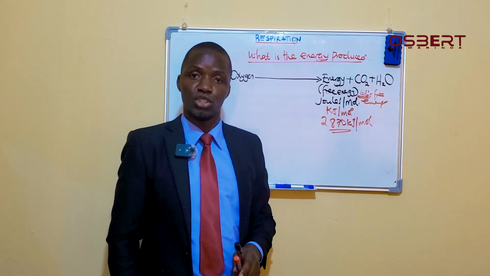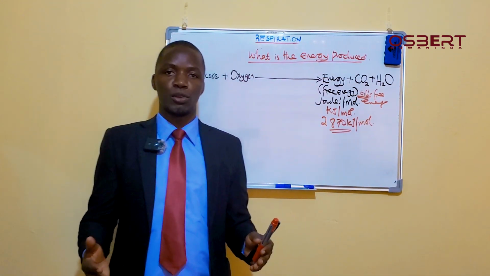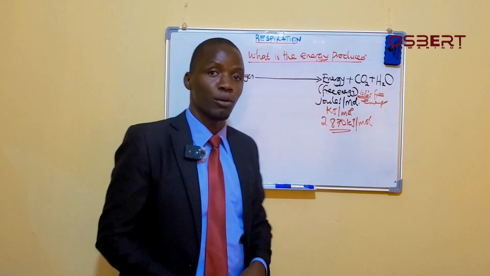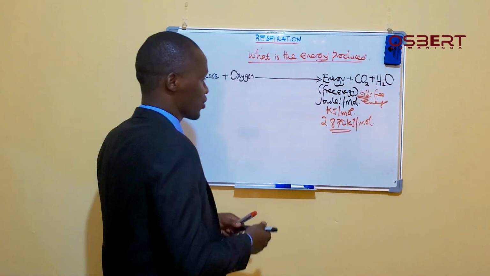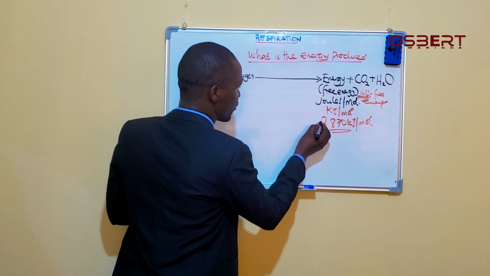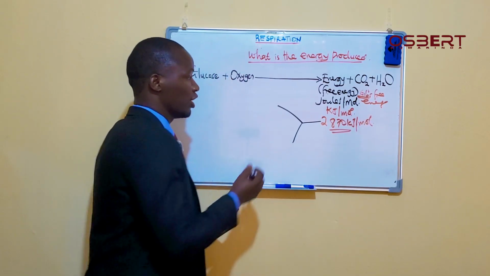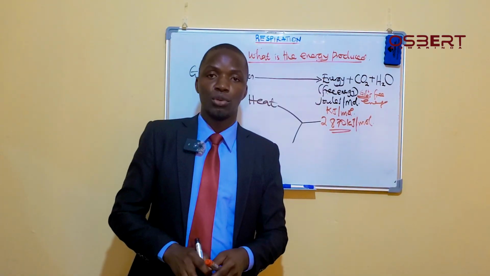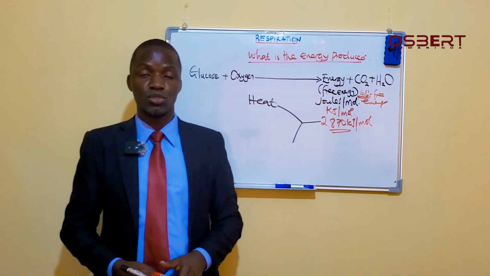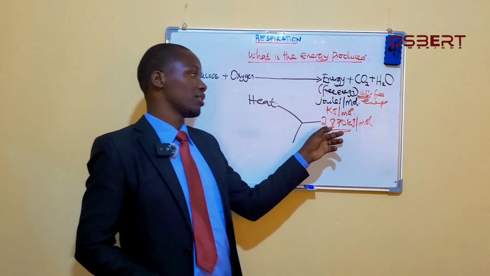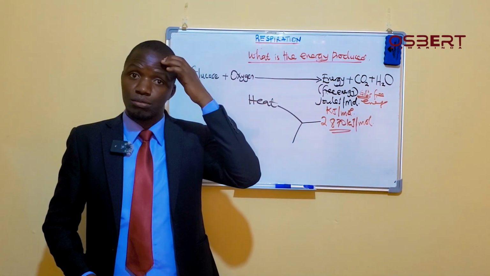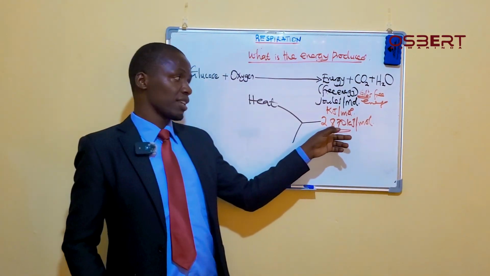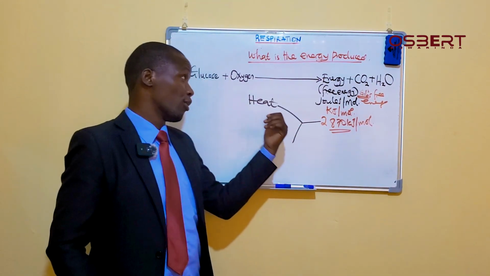Over 2,800 plus kilojoules. However, when this energy is produced, it is converted into other forms. For example, some of these kilojoules are lost in form of heat. For some reactions which give out heat, which are exothermic, for example respiration, respiration produces heat. So it means some of these kilojoules are given out in form of heat.